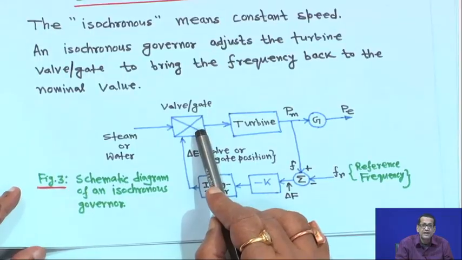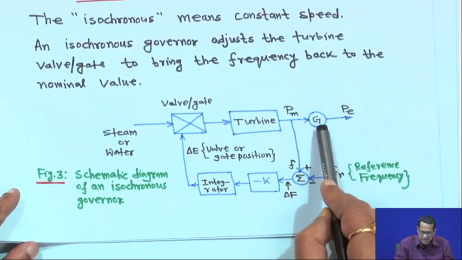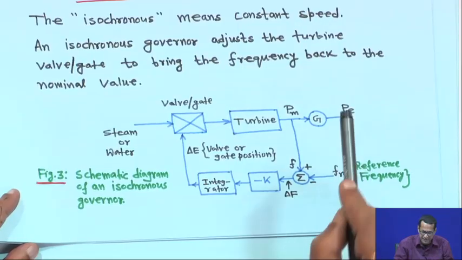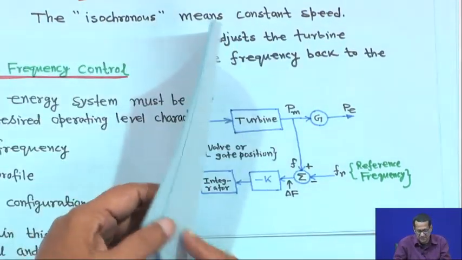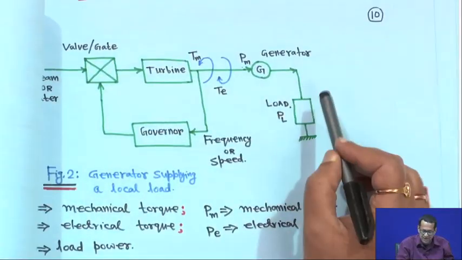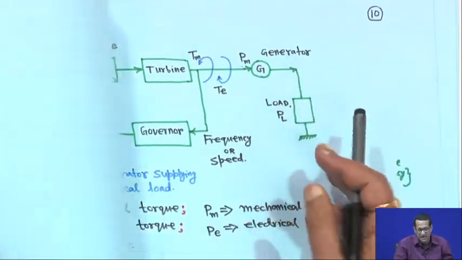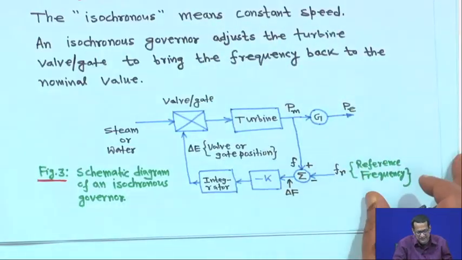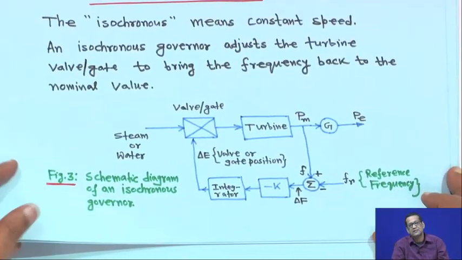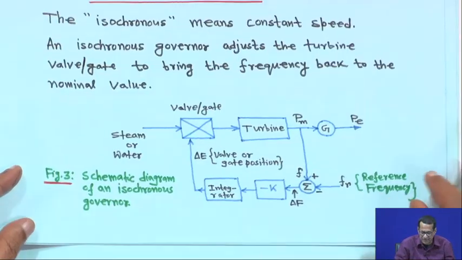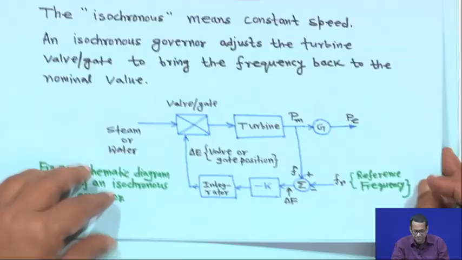So this is steam or water, the same for a thermal power plant or a hydro plant. This is the valve or gate, this is your turbine, this is P m, as I have just shown, and this is the generator, and this is the electrical power output P e. Whenever we do this analysis, we will assume that the turbine is lossless, there is no loss. So in per unit, P m and P e will remain the same.